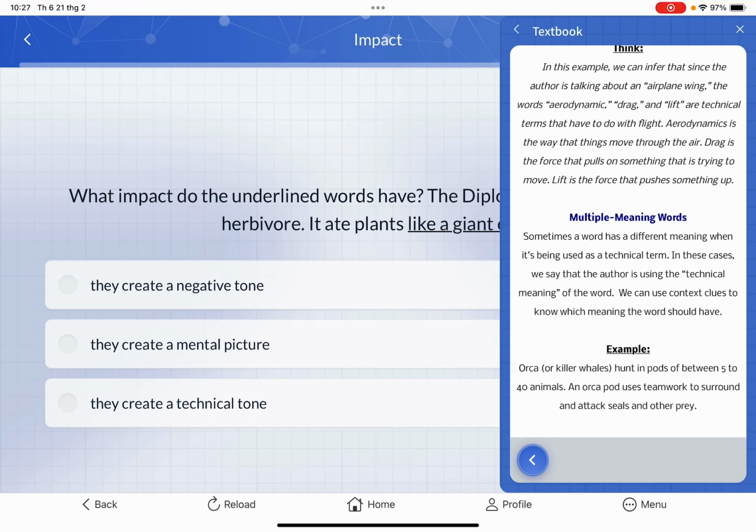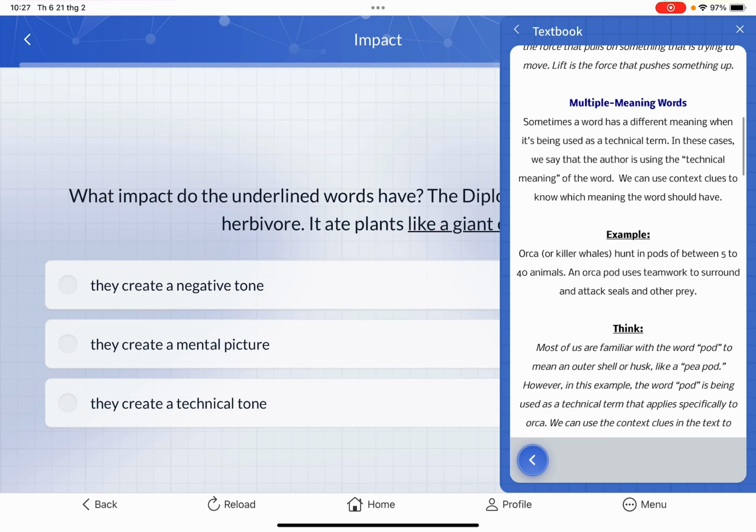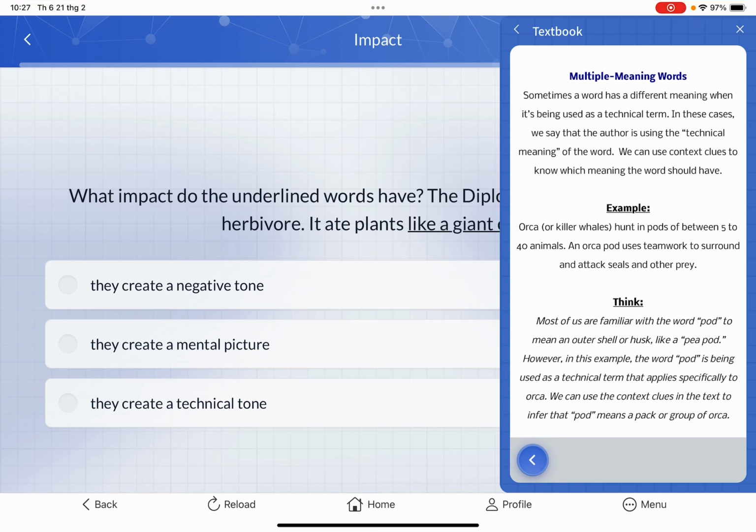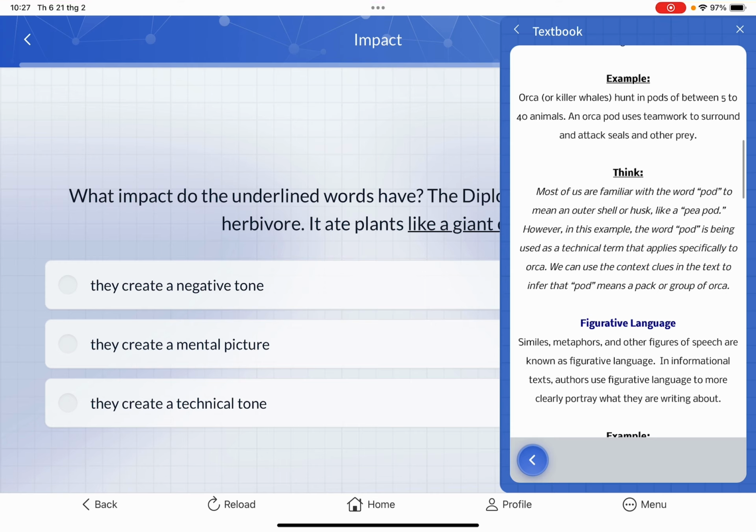Now, sometimes a word can also have a different meaning when it is being used as a technical term. In these cases, we say that the author is using the technical meaning of the word, so we can use context clues to know which meaning of the word it should have. For example, orca or killer whales hunt in a pod of between 5 to 40 animals. An orca pod uses teamwork to surround and attack seals and other prey.